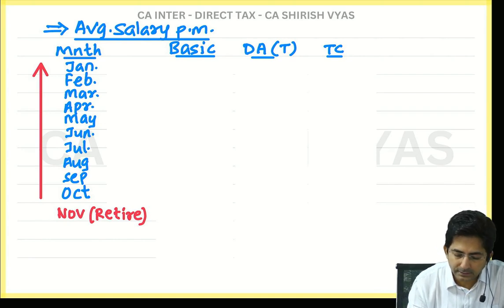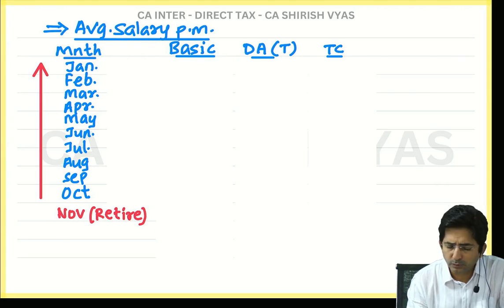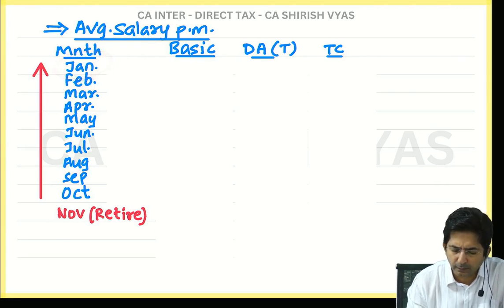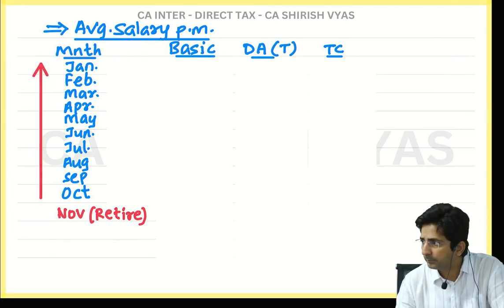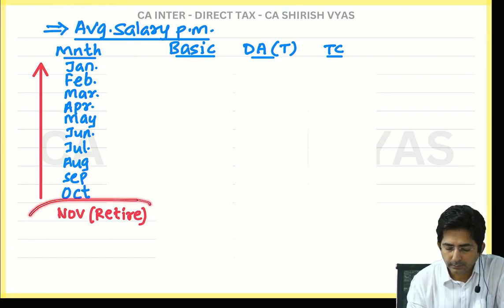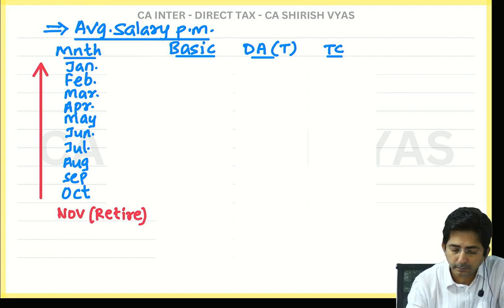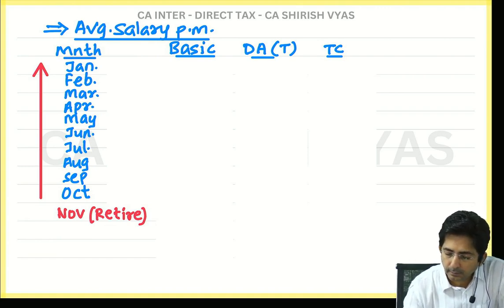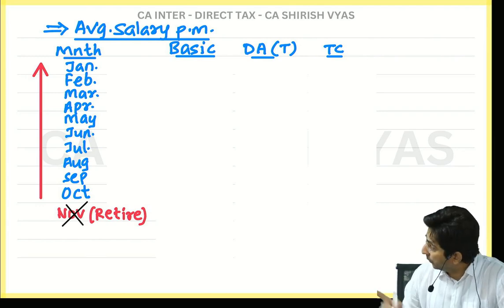See, if you look at January, you will wonder how did January came. So don't see January. You will keep wondering how did it come. It is reverse. November, it was given in the question. He has retired in the month of November. I'll do one thing. I will put a cross mark here. To show what? Month of retirement should be ignored.